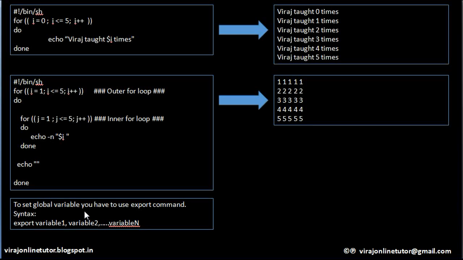Now to set a global variable, you have to use the export command. So you have local variables in a shell script, which are active only in that shell script, and if you want to define a variable which you want to use across shell scripts, then you have to use the export keyword. Export and a variable name, then it becomes a global variable and you can access it across shell scripts.